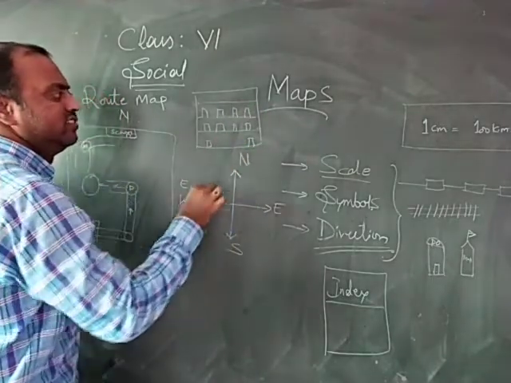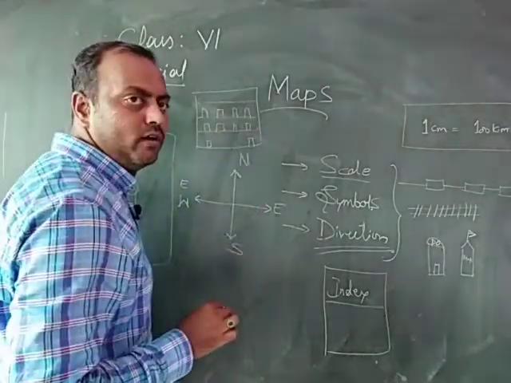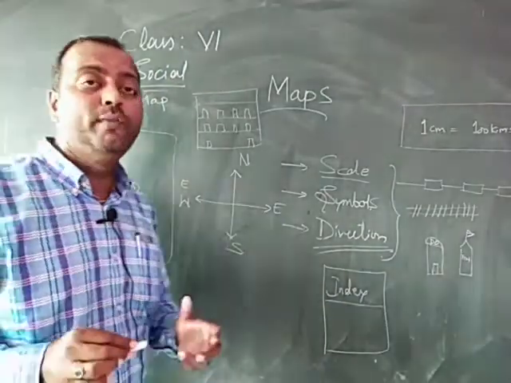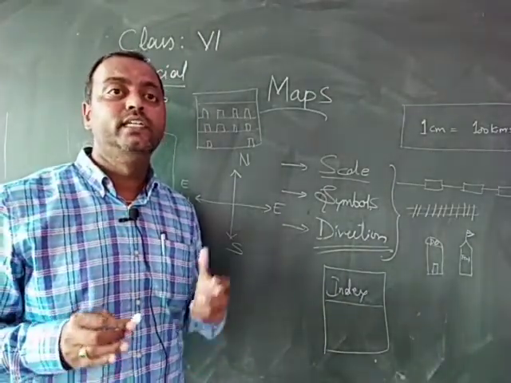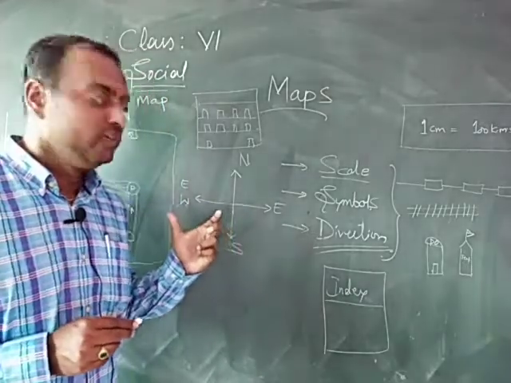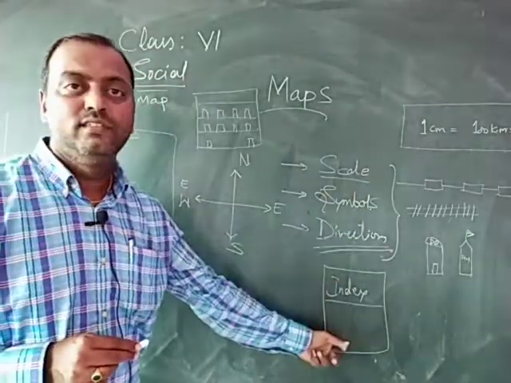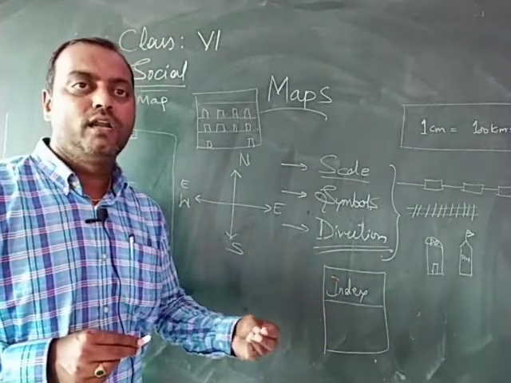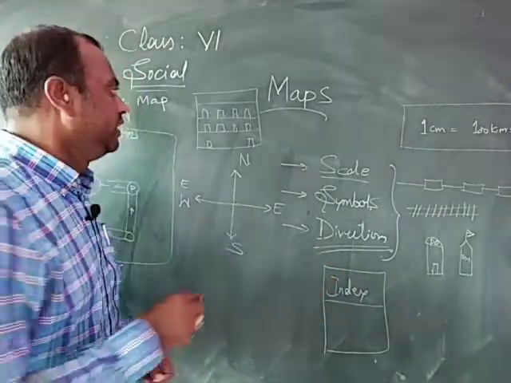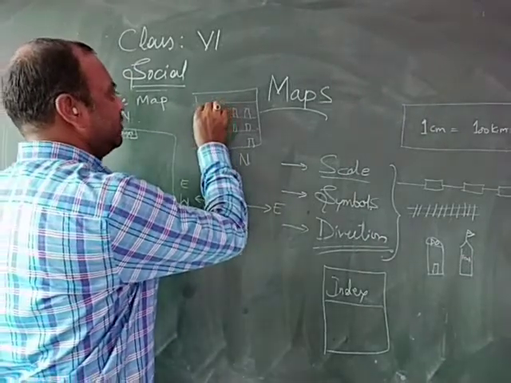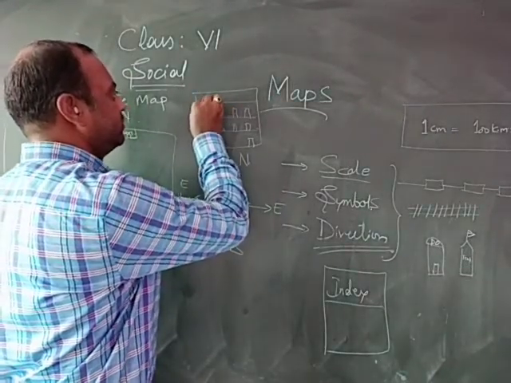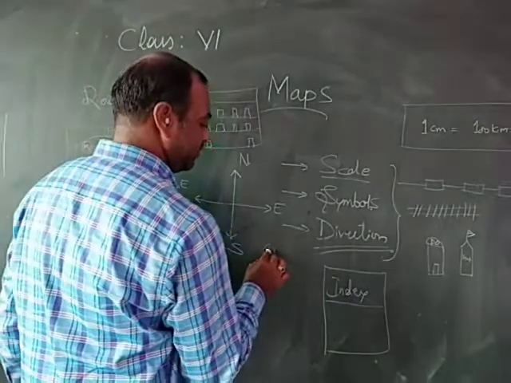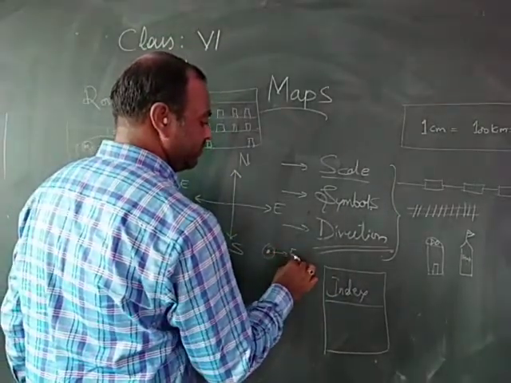So this is how we can draw the map of a school, and you can even point out how many children are present in each class. With the help of symbols, you can point out how many people are present in each class. If each class consists of 20 members, put 4 dots and mention here that each dot is equal to 5 members.